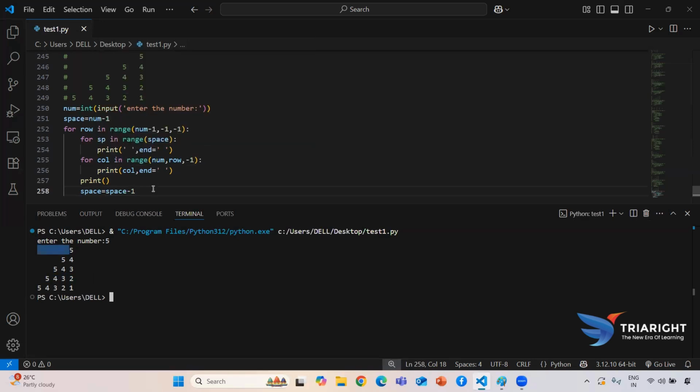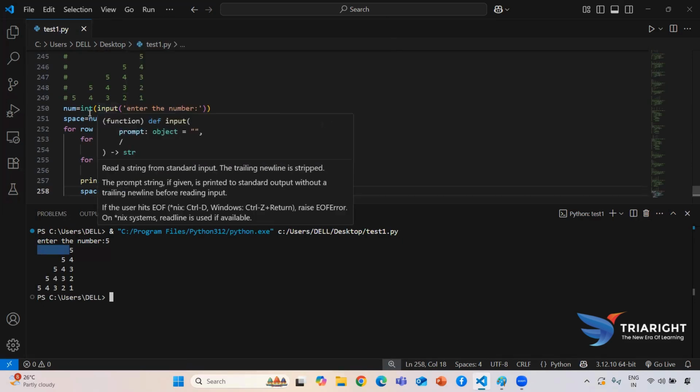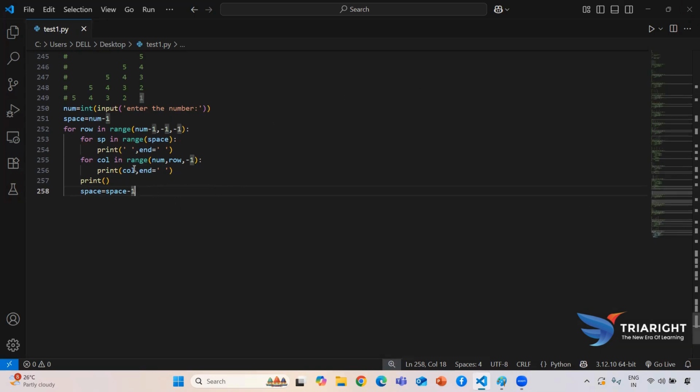After it prints the spaces, I need to send this controller to my next line. So here I need to use this column. Okay, so this column will be starting for num. My num value will be 5 and as of now my row value will be 4. So 5 comma 4 it will only generate 5. So this is the control flow of each and every iteration for this code.